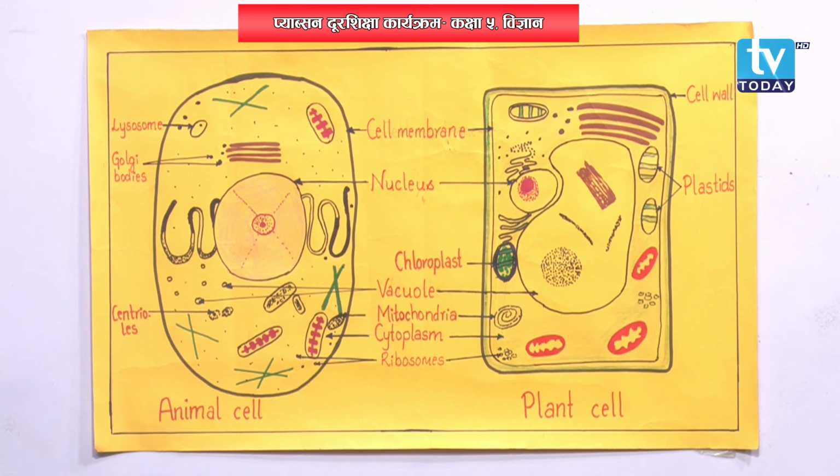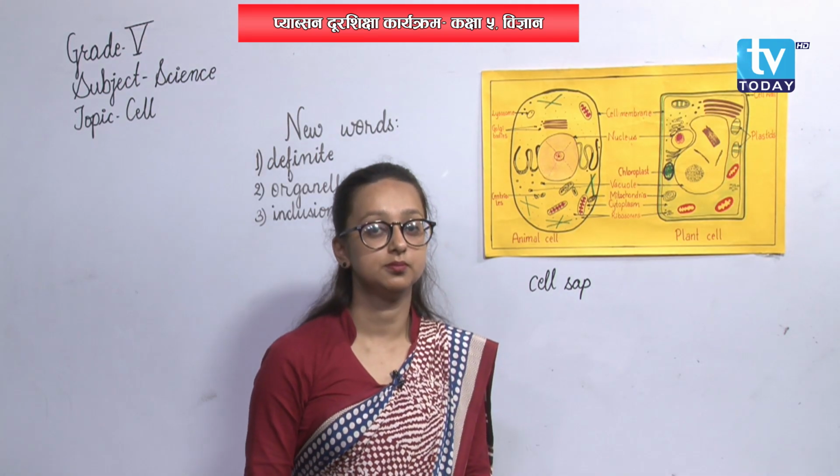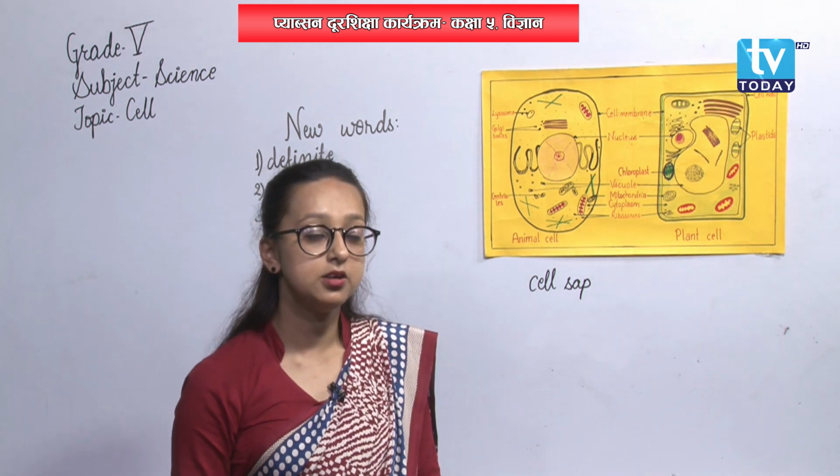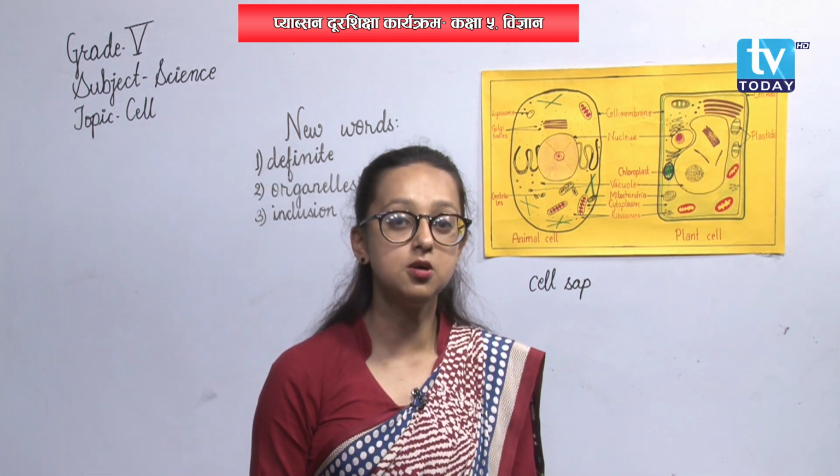And the fluid that is contained inside the nucleus is called nucleoplasm.